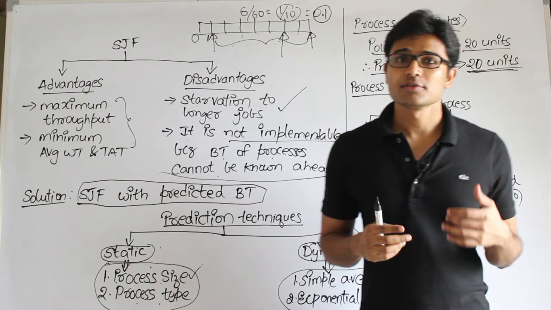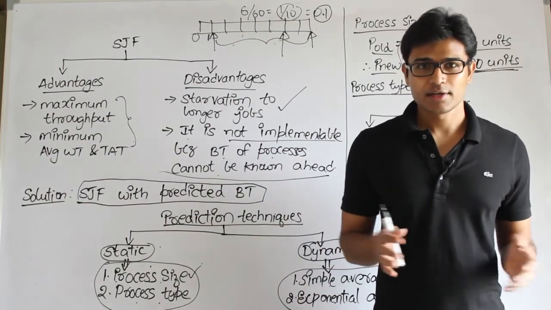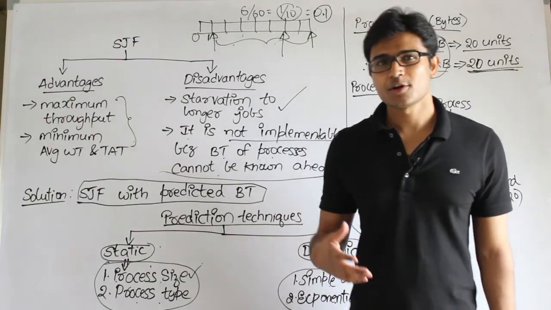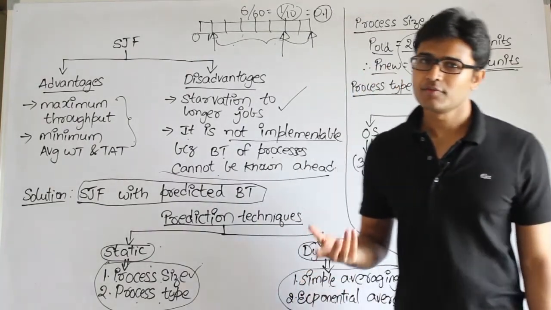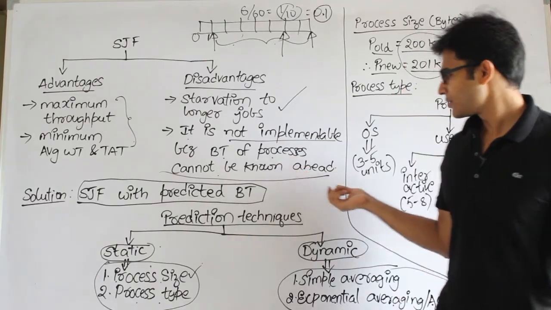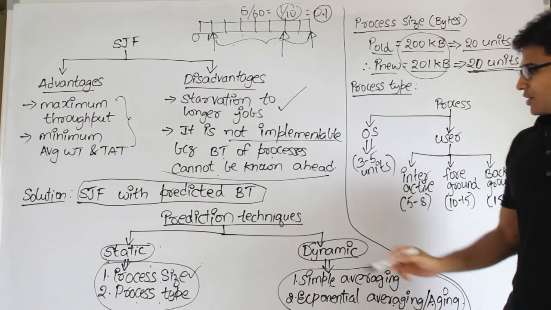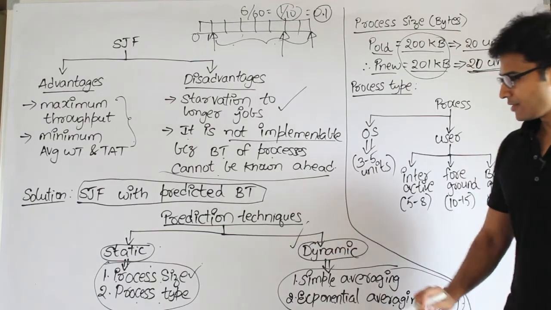So if your prediction is exactly right, then you'll get the best possible result from the SJF. But then the prediction is not always right, isn't it? There will be many things involved, right? So these two methods work this way, but the best methods are dynamic methods. We shall see the dynamic methods now.